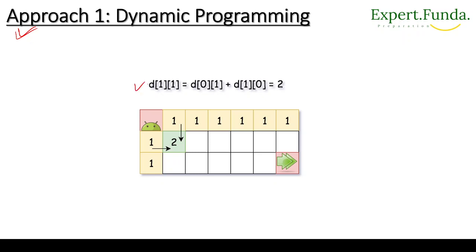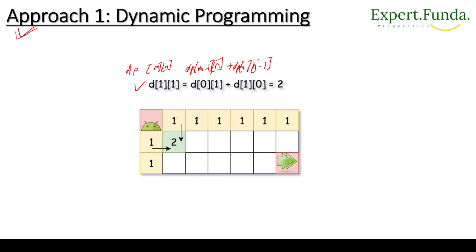So to calculate dp, you take dp of m and n, and to calculate that, what we have to do? We will take the cells (m minus 1, n) and (m, n minus 1), and this is what we have, m and n, correct? So if we put it like this, it will become dp at m minus 1, n plus dp at m, n minus 1.